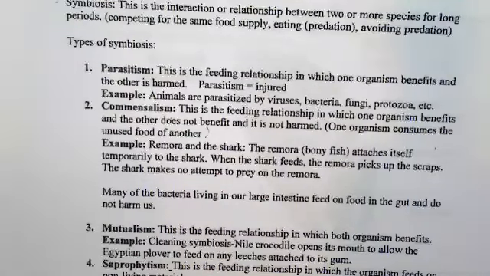When the shark feeds, the remora picks up the scraps, the leftovers, the food that falls out of the mouth of the shark. That's what they pick up. So the shark makes no attempt to prey on the remora. They just feed on the leftovers. So who is benefiting? The organism benefiting is the remora fish, getting a source of food, the crumbs that fall off. The shark, there's no injury, there's no harm, and it doesn't get any benefit from that relationship. So this is an example of commensalism.